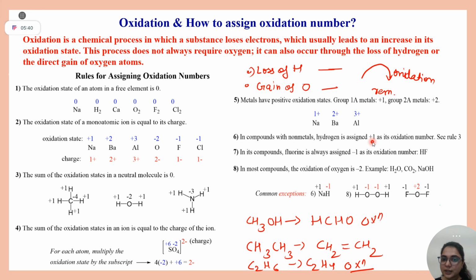There hydrogen is in oxidation state plus 1 and Cl is minus 1. In rule number 7, fluorine is always assigned minus 1, because fluorine is the most electronegative atom and wants to add one electron to attain noble gas configuration. I hope all the rules on this slide are clear to you.